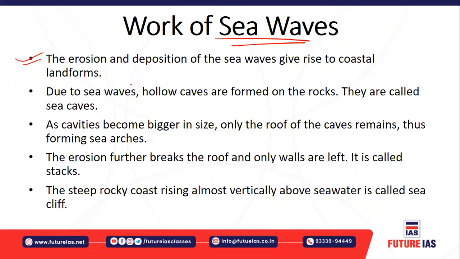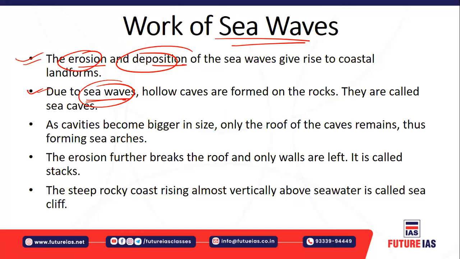So here you must understand that erosion and deposition are the two processes which have led to a certain set of landforms formed basically in the coastal areas. These landforms are called coastal landforms because of this erosion and deposition by sea waves. Sea waves also carry suspended particles, which continuously rotate and impact the coastal landforms, or the topographic features.